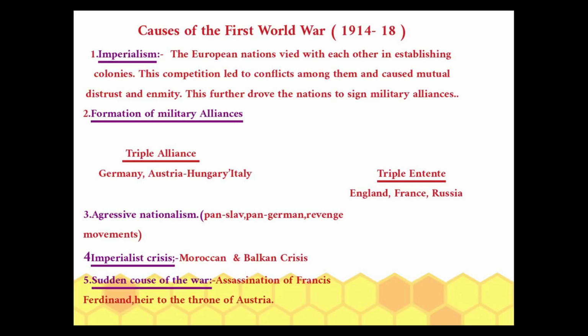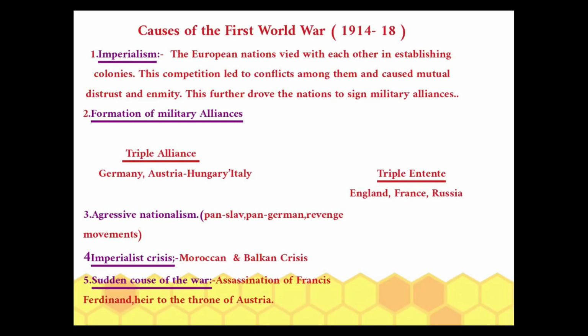Third one, aggressive nationalism. As a result of this aggressive nationalism, three movements were established: Pan-Slav movement, Pan-German movement and revenge movement. Fourth one, imperialistic crisis. There are two important crises faced by the imperialist countries, the Moroccan and Balkan crises.